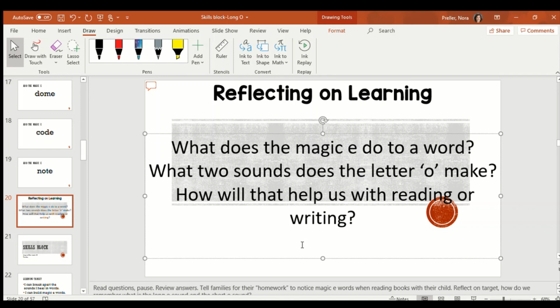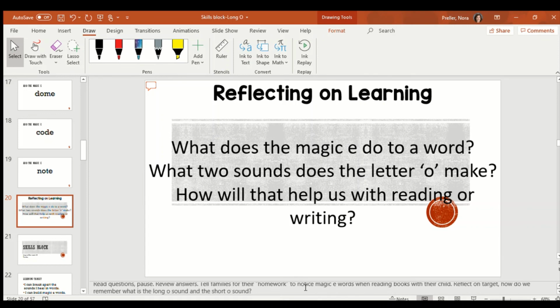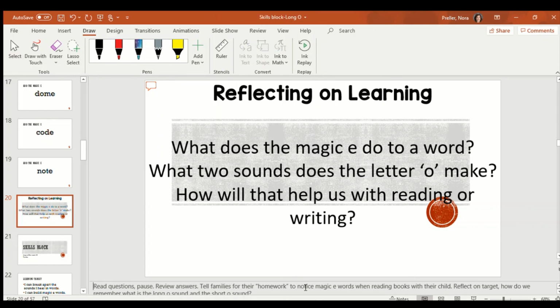So boys and girls, your homework is to notice magic E words when reading books. So tonight, if you're reading a story with your child and you see a magic E word, you can point it out, or you can ask your child to find it themselves.